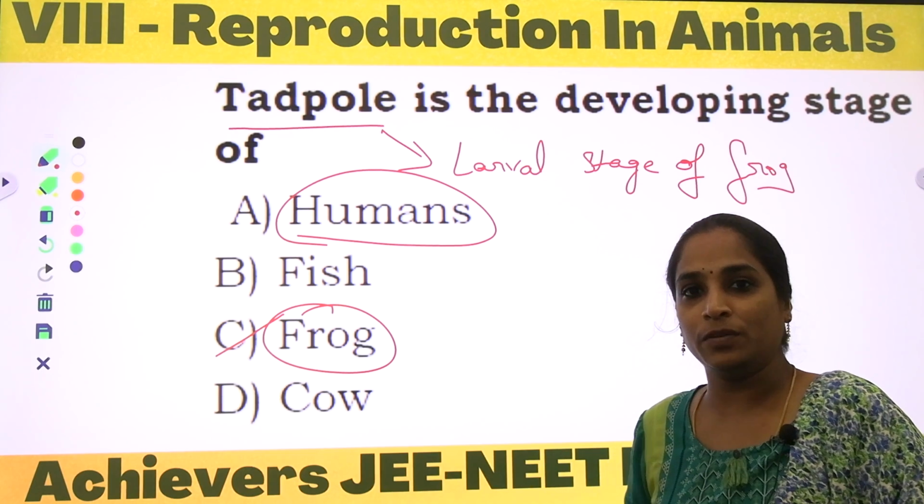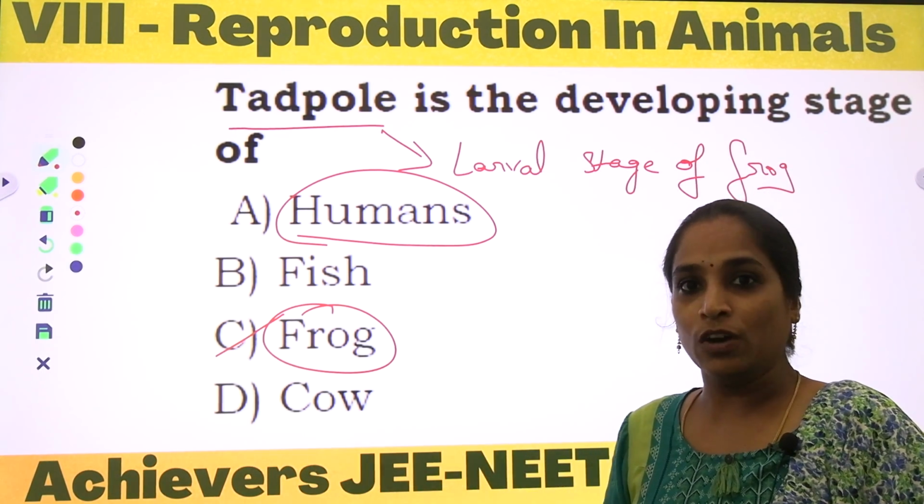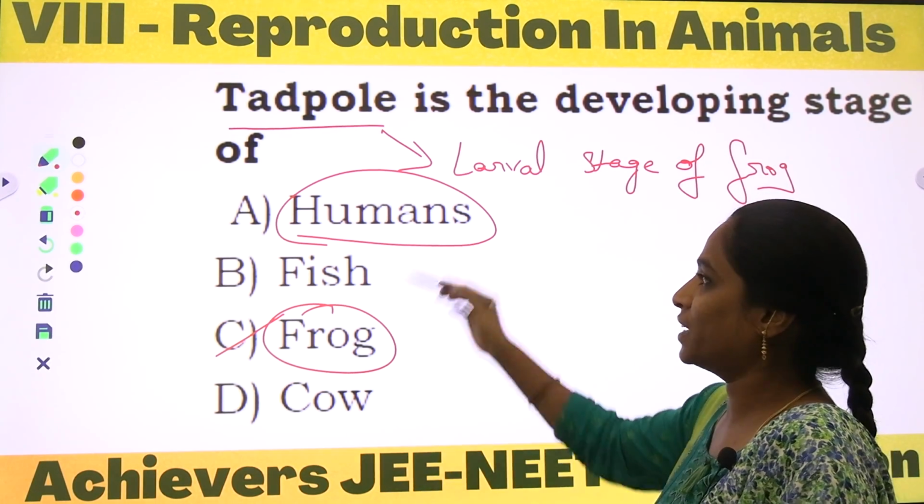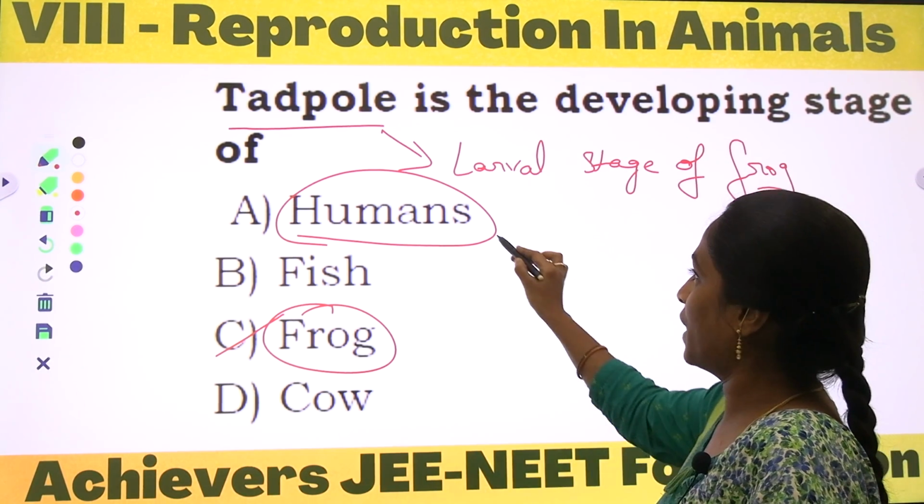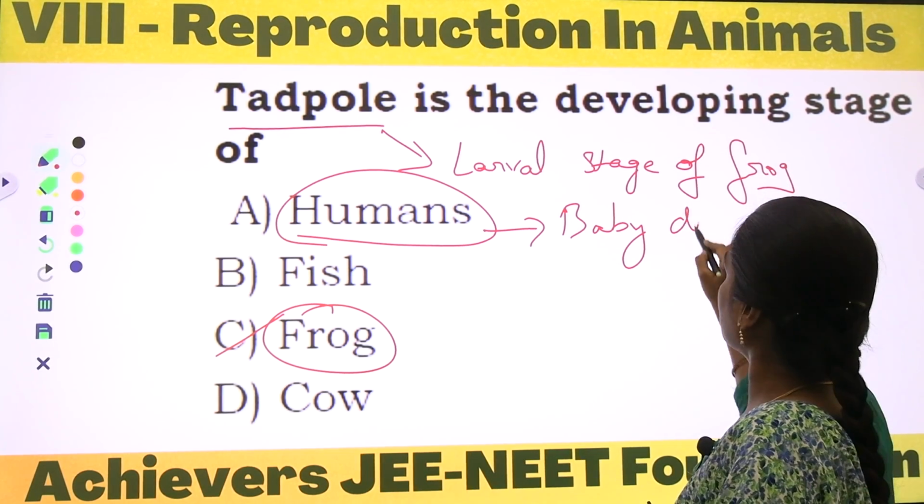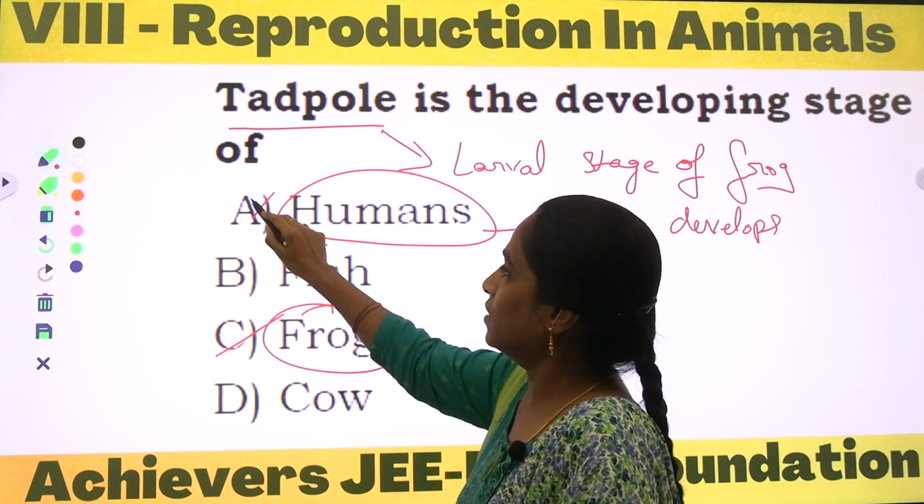The baby develops in the mother's womb, and the baby comes outside according to the body size of each living organism. Here for humans it is given as 280 days, nothing but 9 months. Within 9 months the baby develops. So human is the wrong option.